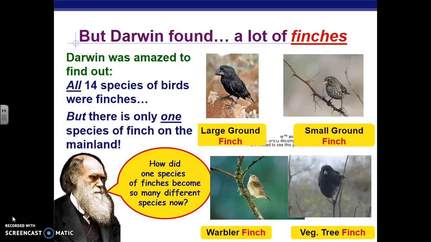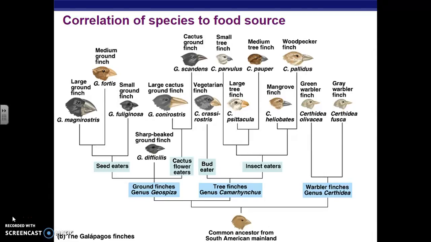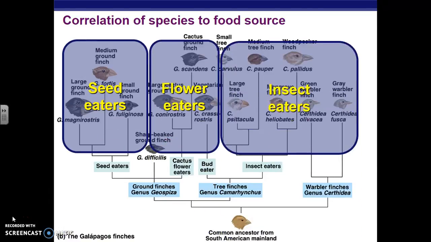So the question that Darwin was left pondering is, how did we go from one species on the mainland to all these different species of finch on these islands? What he noted is that the traits that the finches had correlated to the food source on the island. He grouped the finches into three main categories: seed eaters, flower eaters, and insect eaters.